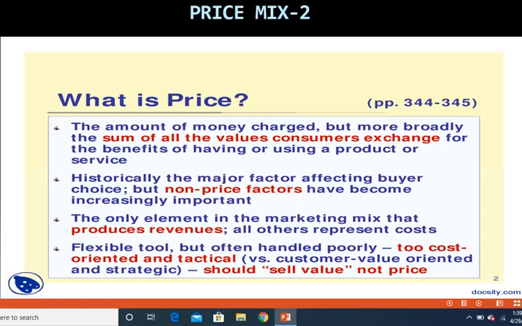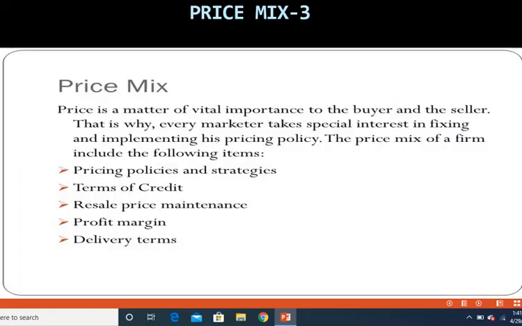The only element in the marketing mix that produces revenues is the price mix, whereas all other marketing mix factors represent the costs. Price is a flexible tool, but it is often handled poorly because organizations are more cost oriented rather than customer value oriented. So to overcome this, they should sell the value of the goods and not the price of the goods.